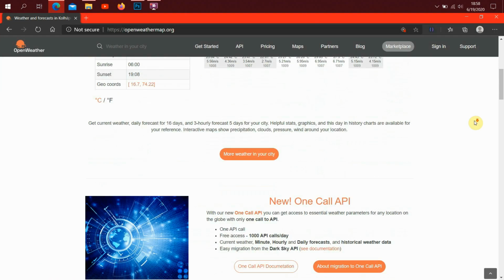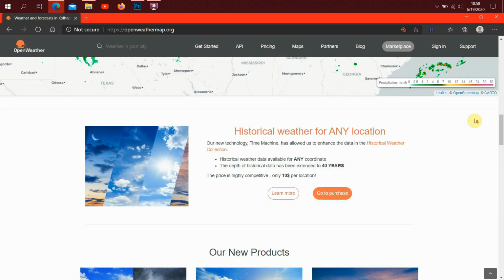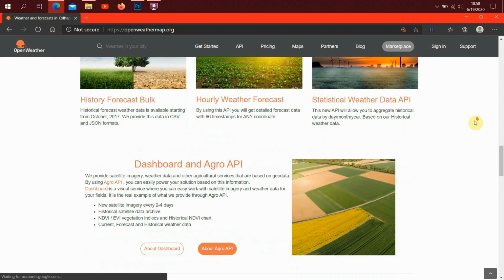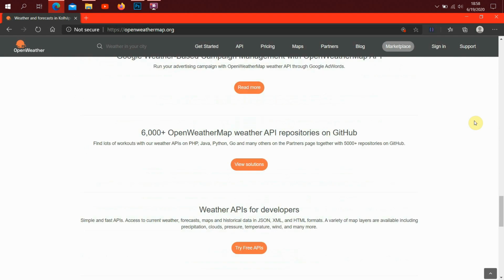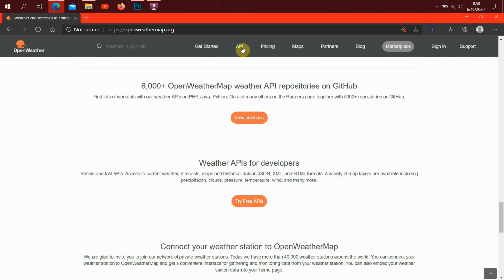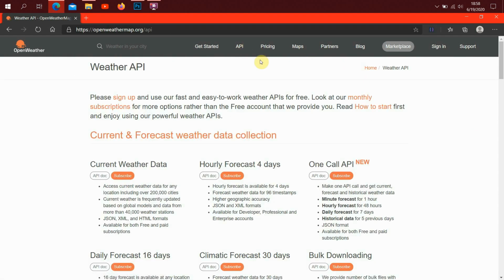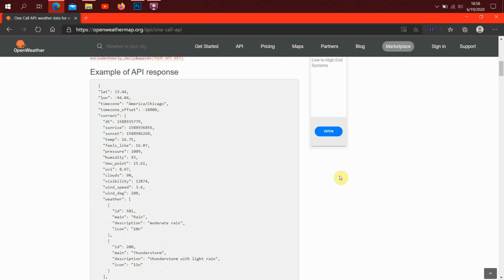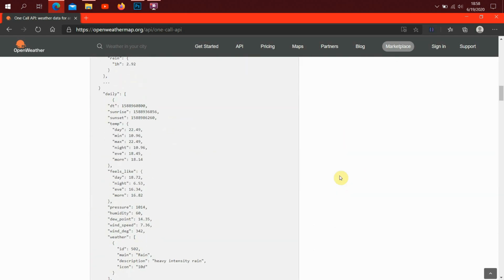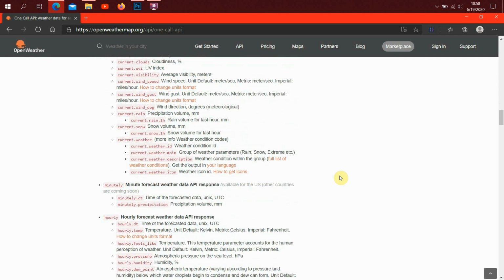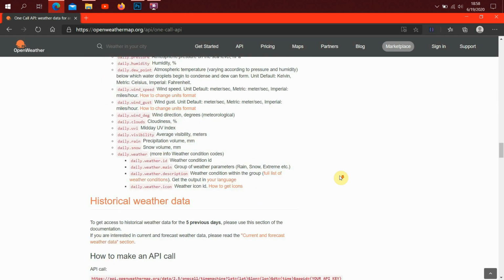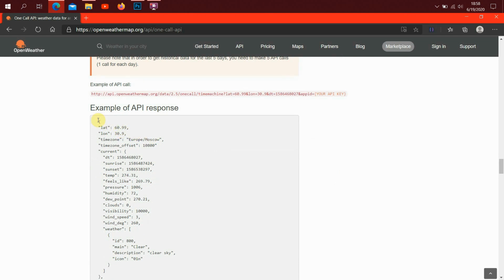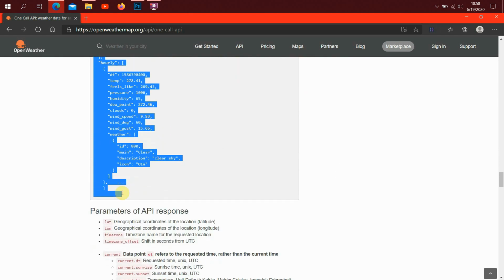For weather details, I have used OpenWeather's OneCall API. OpenWeather's API is the best free API available. OpenWeather provides tons of data such as humidity, temperature, visibility, wind direction, weather description. The list is endless. I have used temperature, weather description, and wind speed. OpenWeather provides hourly forecast for 48 hours and daily forecast for 7 days. OpenWeather is also well documented and easy to use with Python.